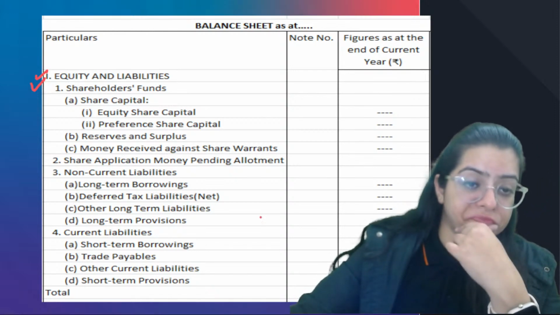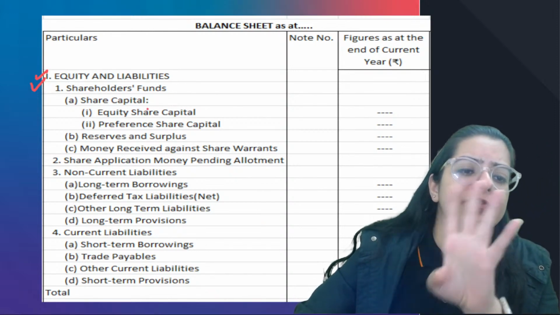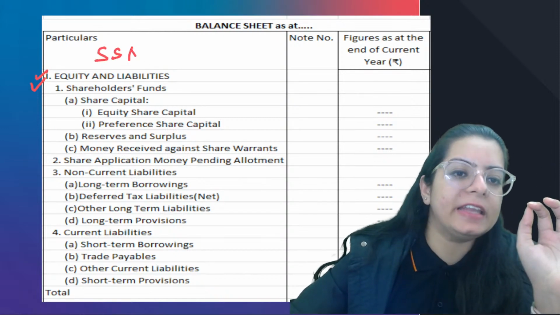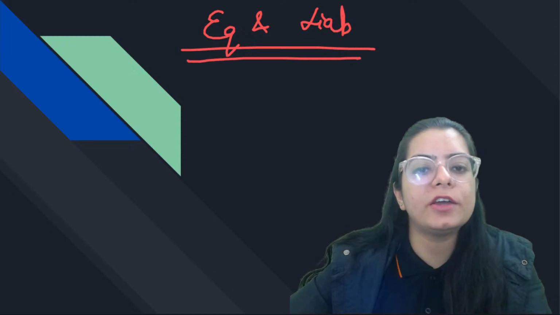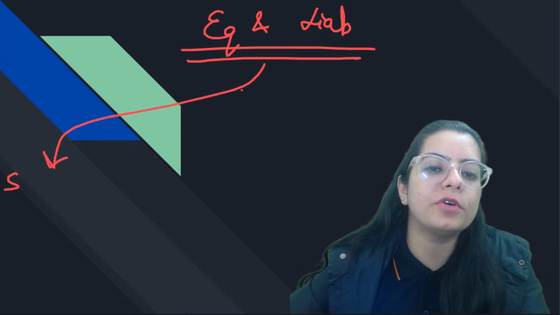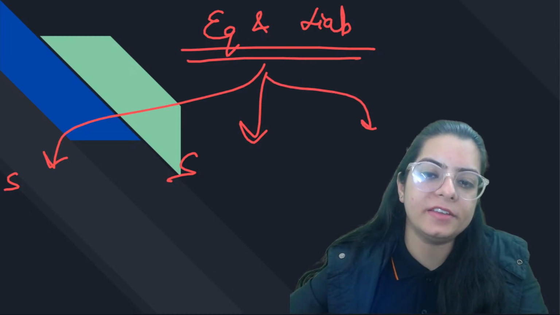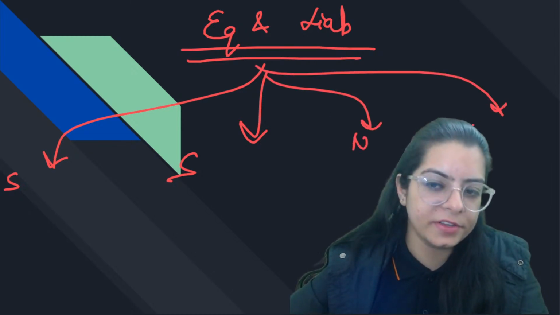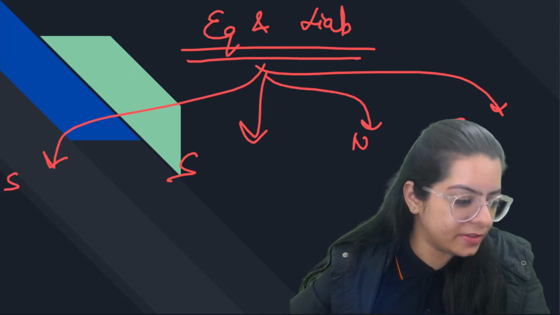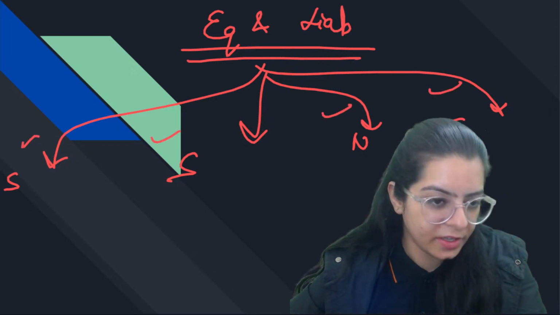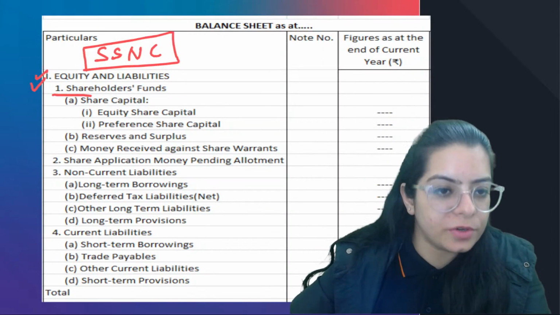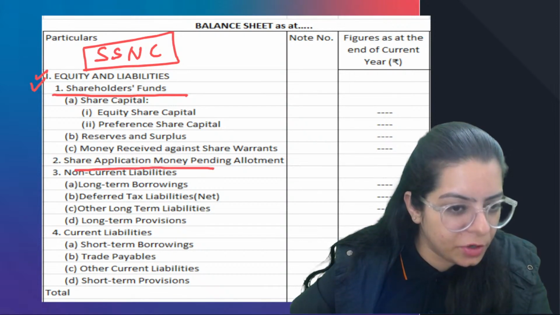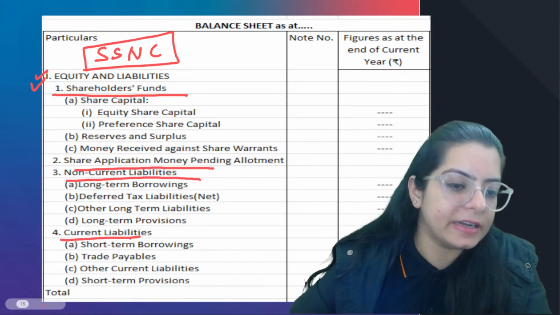So equity and liability covers four things: SSNC. I'm going to teach you some short forms and you will be able to get the whole balance sheet from that. You can create an easy full form for this, you can remember it as "subah subah nahana chahiye", right? So SSNC. Equity and liability covers four things: shareholders fund, share application money pending allotment, non-current liability, current liability.